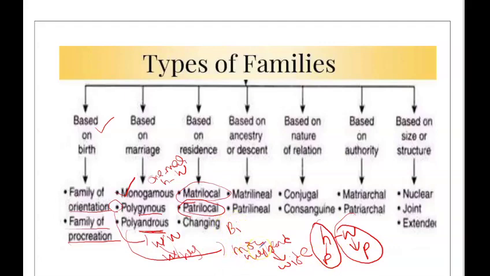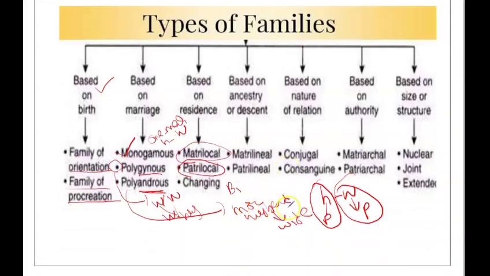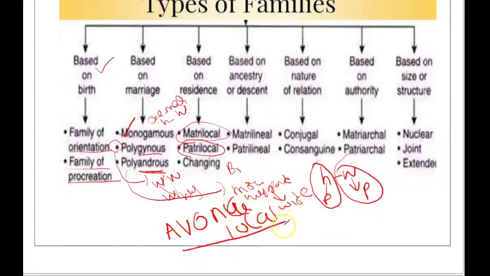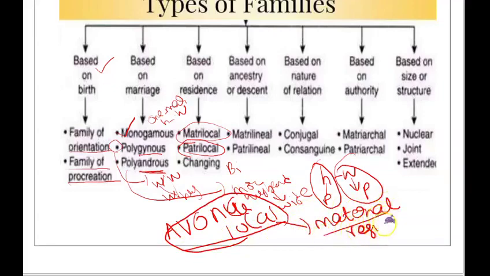And one more residence is there, it is called avunculocal. What does this mean? Avunculocal means maternal residence. When the person comes to adolescence, he lives with his maternal uncle, basically his mother's brother.